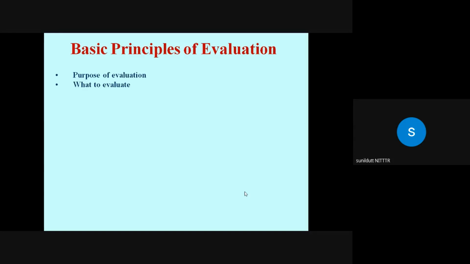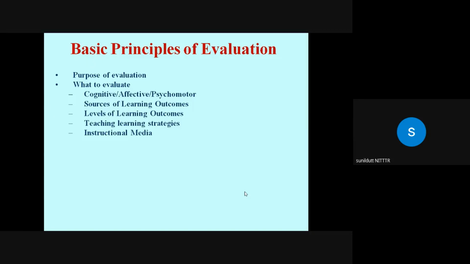Then you need to decide about what to evaluate, whether cognitive, affective, or psychomotor domain, what are the sources of learning outcomes, the levels of learning outcome, whether you want to evaluate the teaching learning method, whether you want to evaluate the effectiveness of some media you have employed, maybe PowerPoint presentation, maybe multimedia, maybe charts, pictures, diagrams. You want to evaluate that also.